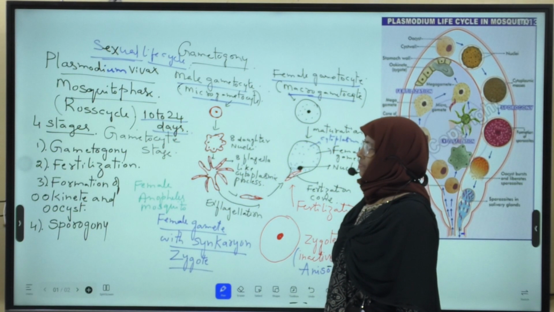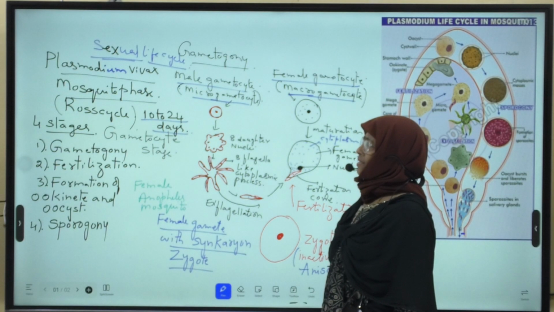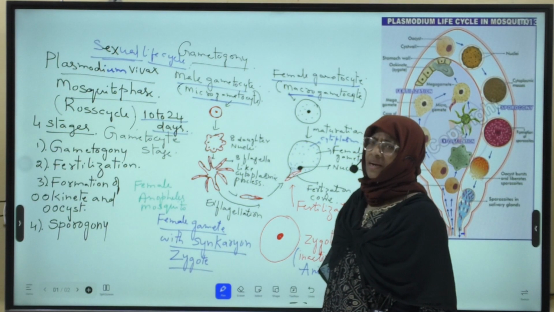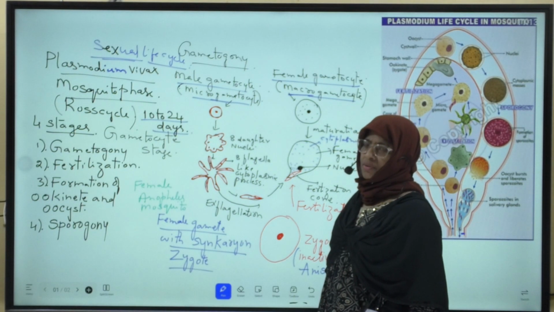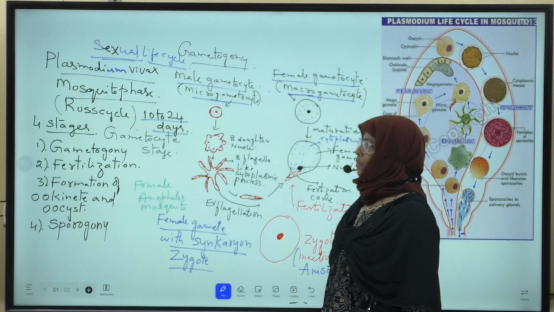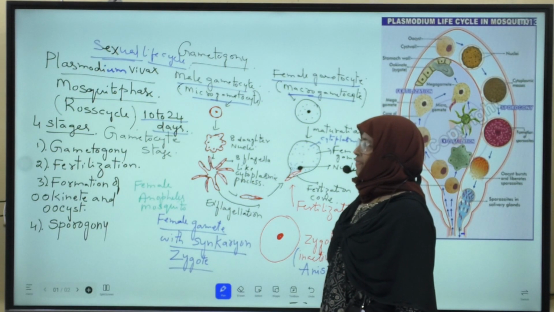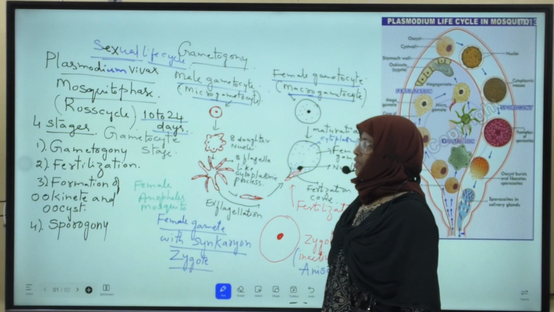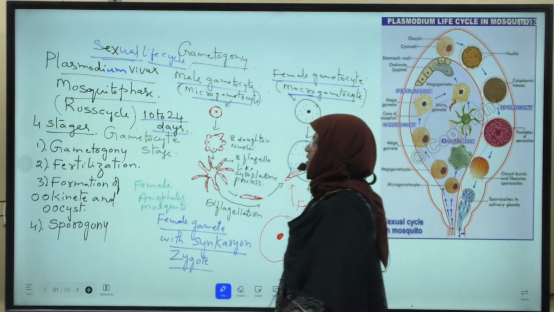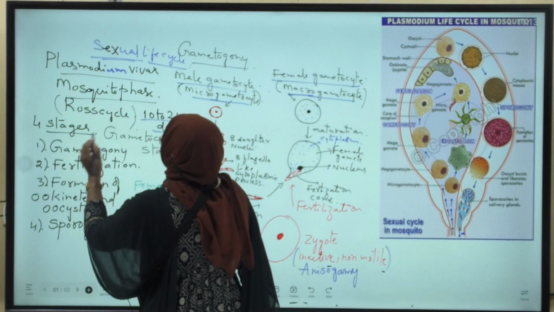Now we will discuss the sexual life cycle of Plasmodium vivax in mosquito in detail. This life cycle is completed in 4 stages.